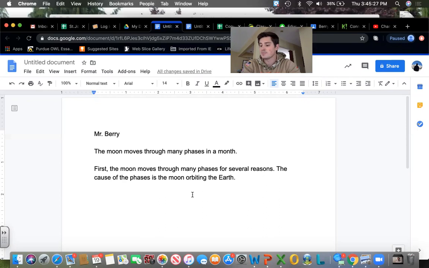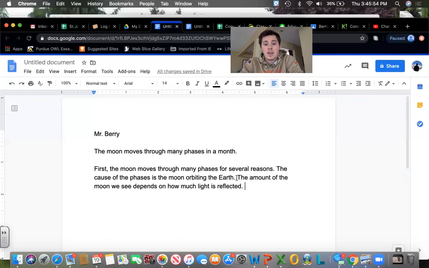I'm going to say the amount of the moon we see depends on how much light is reflected. So now we know that the phases of the moon are caused by the moon orbiting the Earth and that it depends on how much light it is reflecting.